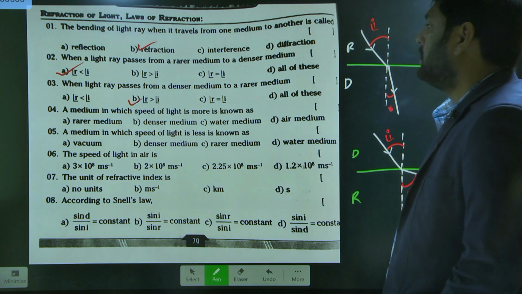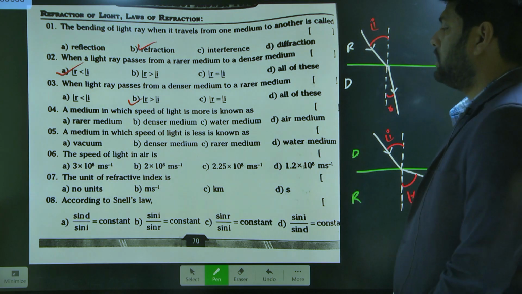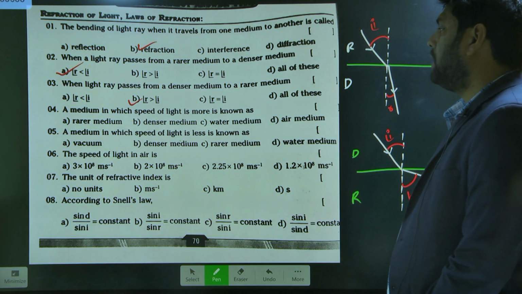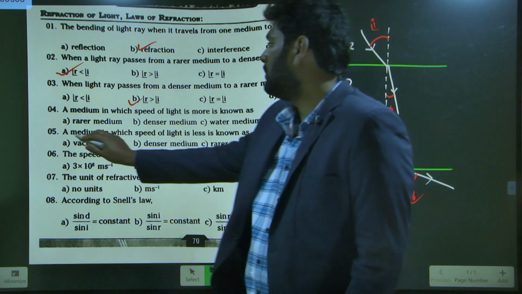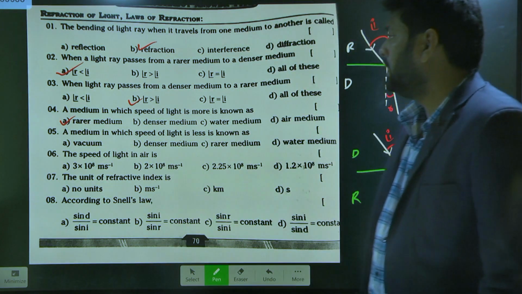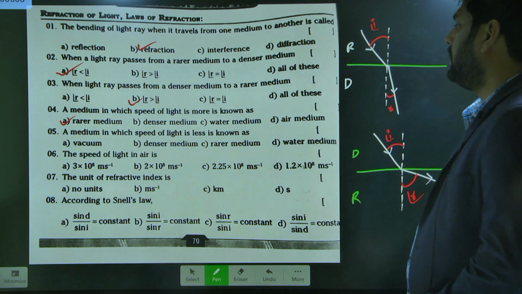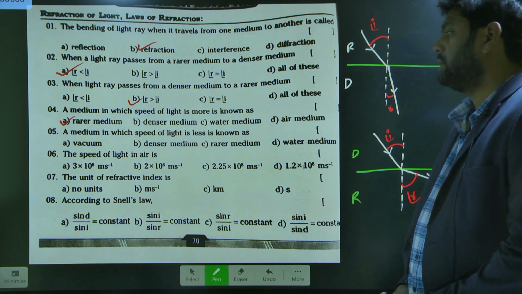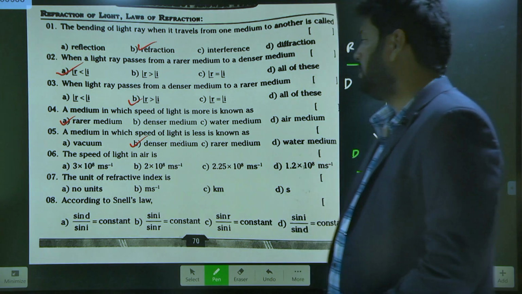Next, the fourth question. A medium in which the speed of light is more is known as the rarer medium. Very good. Next, a medium in which the speed of light is less is known as the denser medium. Very good.